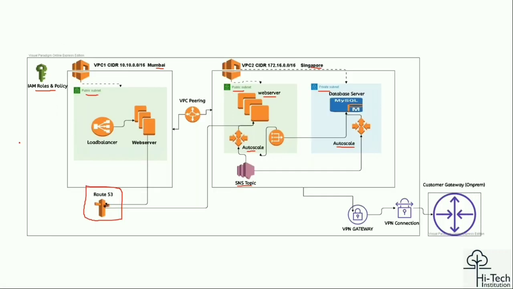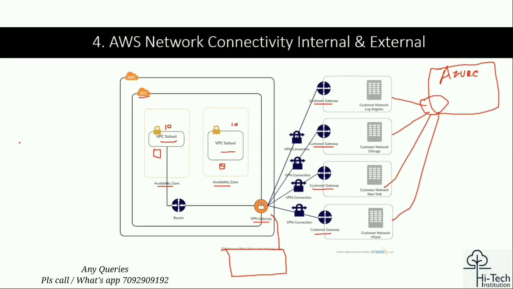All right, guys. So this is all about our network level connectivity: internally, externally, multi-cloud, and multiple on-premises locations. How the services communicate internally, private subnet and public subnet, the exact knowledge, is really important. Only then will you be able to understand the flow, path, and communication. Where to use VPN, the difference between Direct Connect and VPN, which is expensive. All these things are possible over here. Okay. Fine, guys.